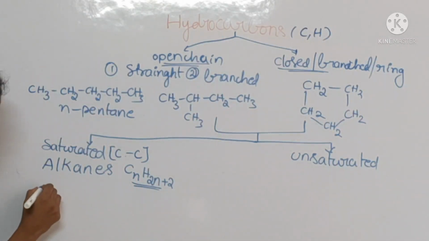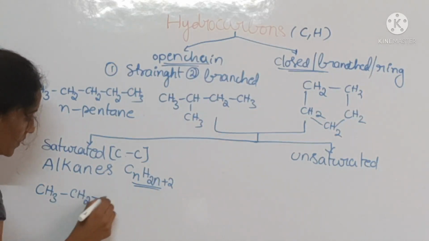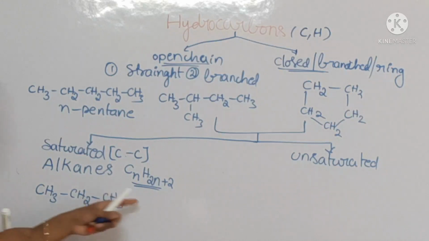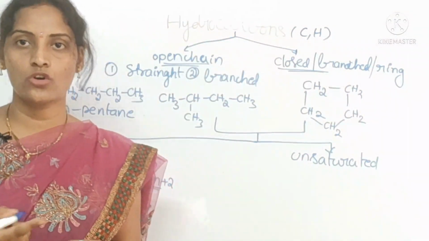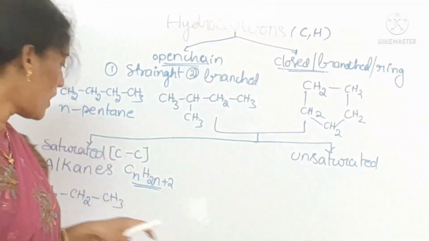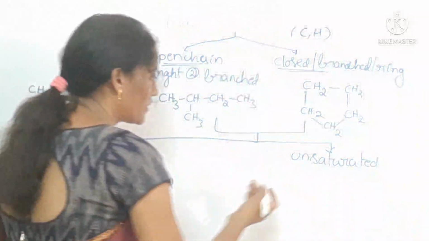I want to give you one example here. CH3, CH2, CH3. This is propane. Then butane, pentane, hexane, heptane, whether branched chain or open chain, all come under saturated. All have only carbon-carbon single bonds.